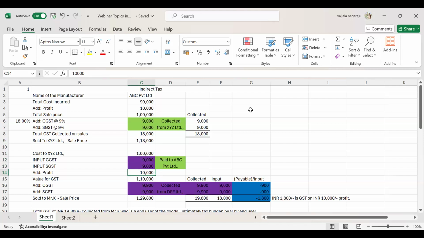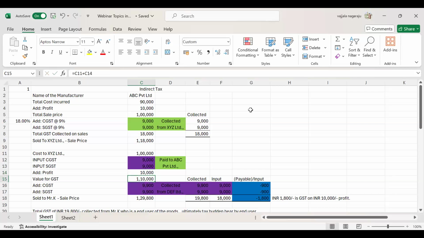He has spent some capital on his business also, so he will charge some profit. Every businessman, without a profit margin, never sells to other persons, right? Suppose in this example also, he wants to add a margin of 10,000 rupees.